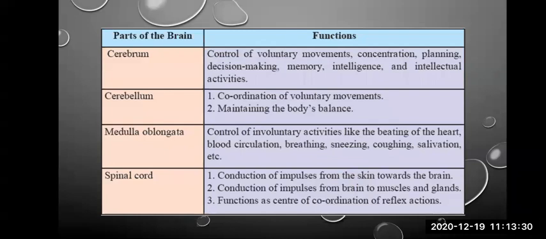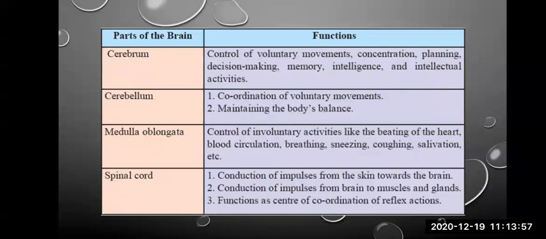The signals that are coming from the external organs are carried to the brain, and the impulses that are coming from the brain are carried to the motor organs or the glands. It also serves as the center of coordination of reflex action.